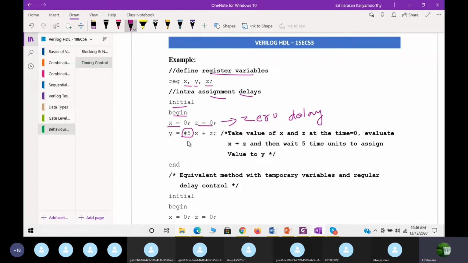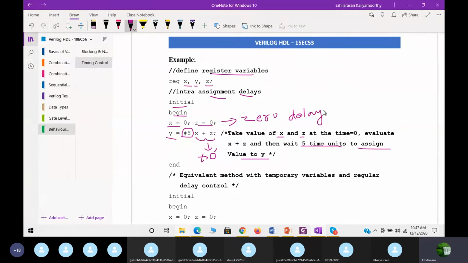#5 is nothing but an intra assignment, y = x + z. How will it execute? It takes the values of x and z at time 0. At time 0, x plus z will be evaluated, and then it will wait for 5 time units to assign the value to y.